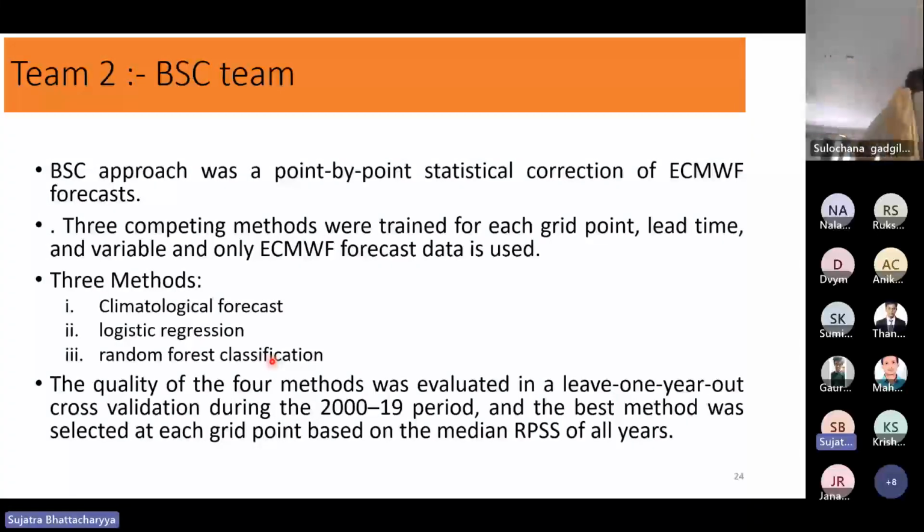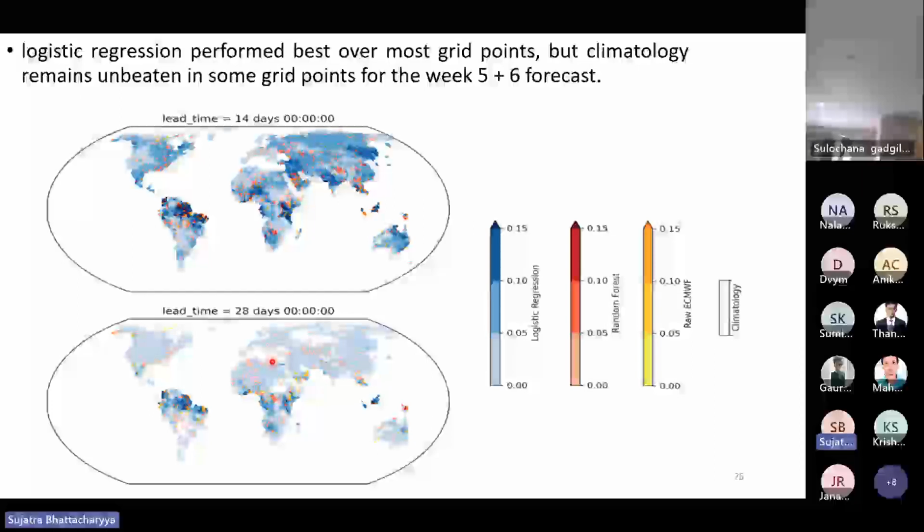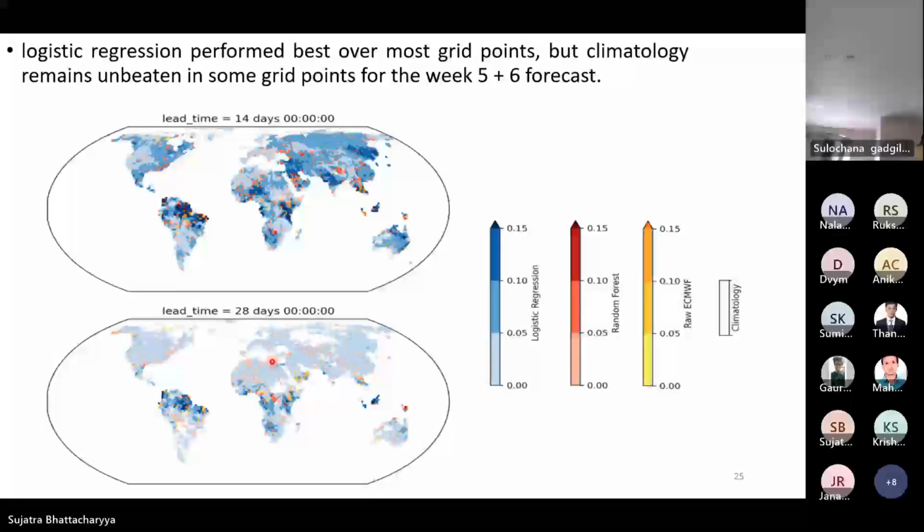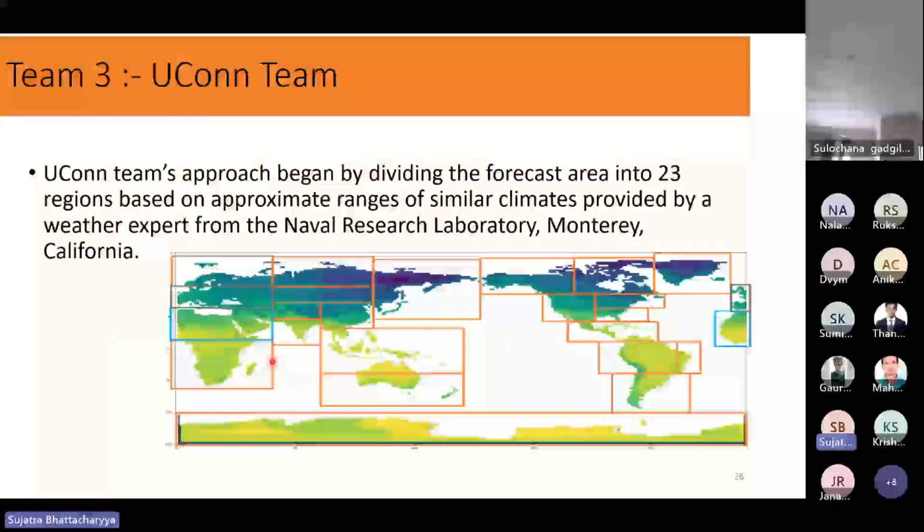And again, logistic regression performed best on most of the grid, but still the climatology remains unbeaten in some grids for the week 5 and 6 forecast. And the last one divided the whole region into 23 similar climate regions, which was provided by the Naval Research Laboratory, Monterey, California.